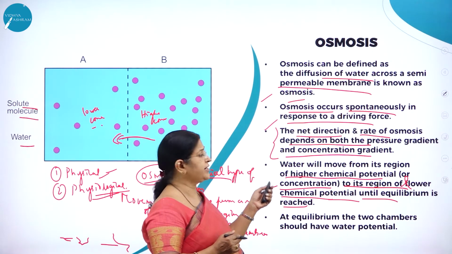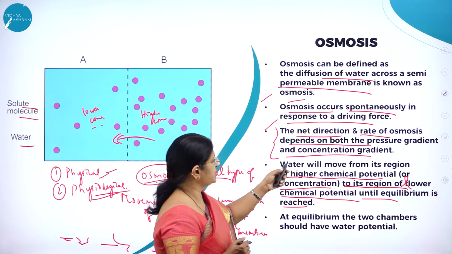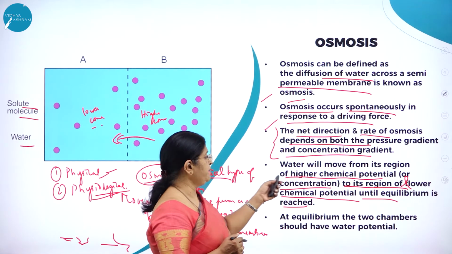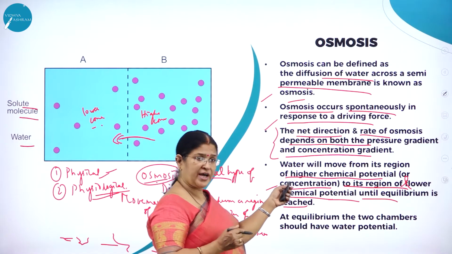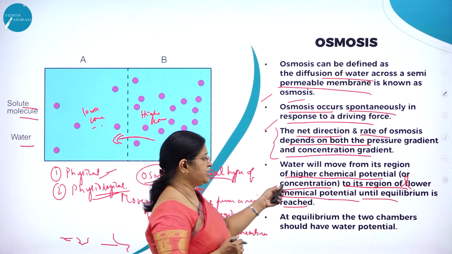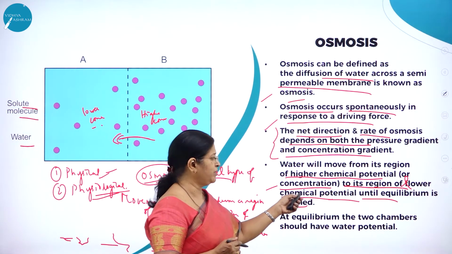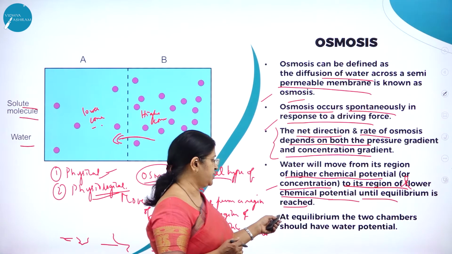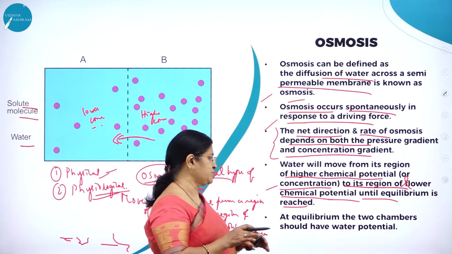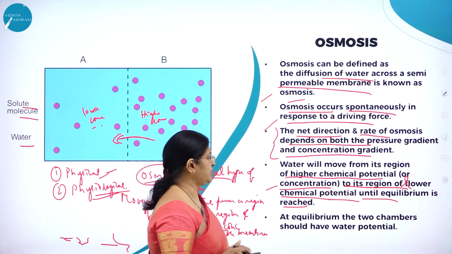The net direction and rate of osmosis depends on both the pressure gradient and concentration gradient. Water will move from its region of higher chemical potential or concentration to its region of lower chemical potential until equilibrium is reached. So at equilibrium, the two chambers should have the same water potential.